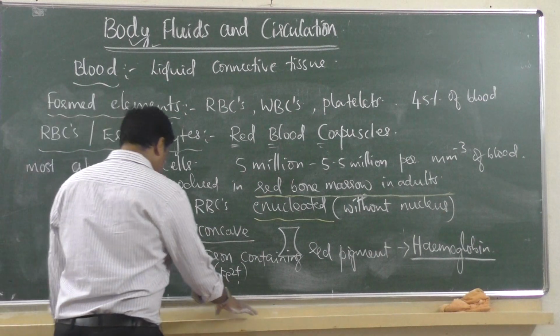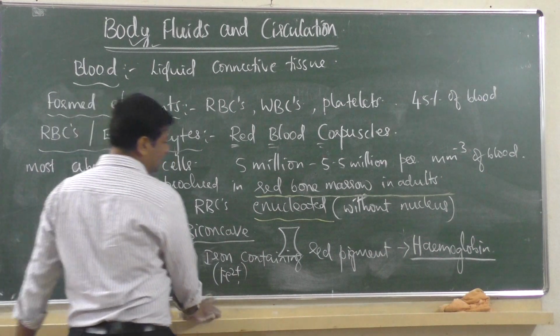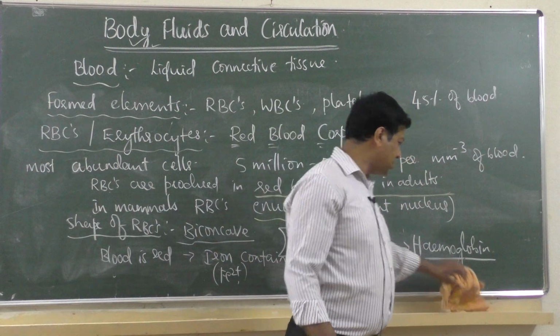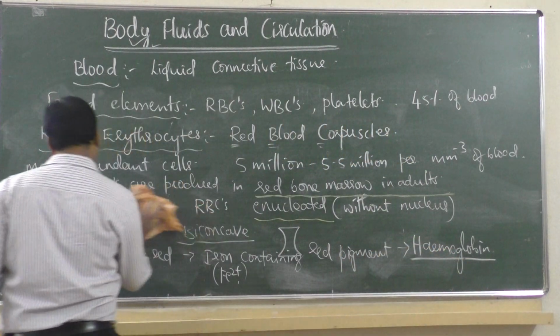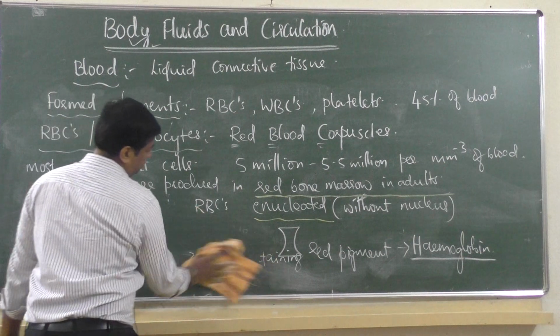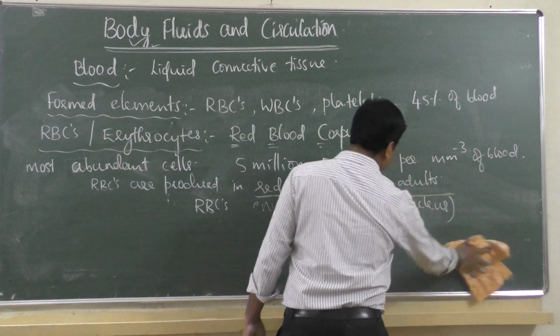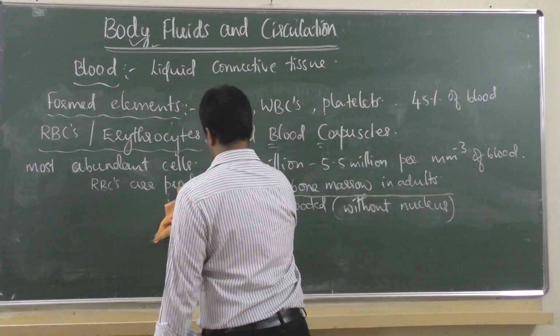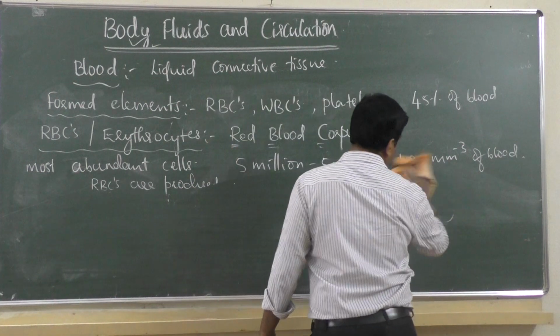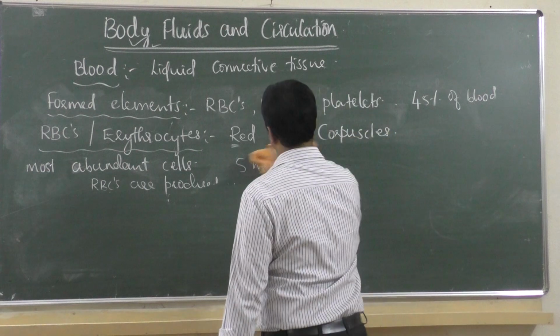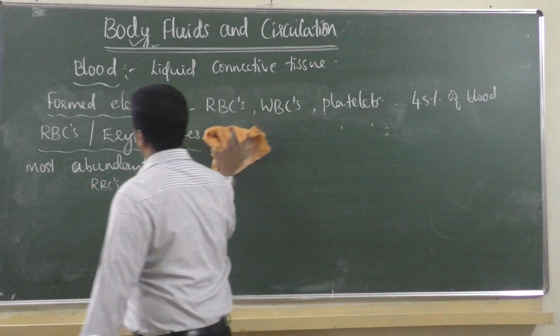So what percentage of hemoglobin is there in adults per 100 ml of blood? It is 12 to 16%. And for boys it is different, for girls it is different, depending on the physical ability.